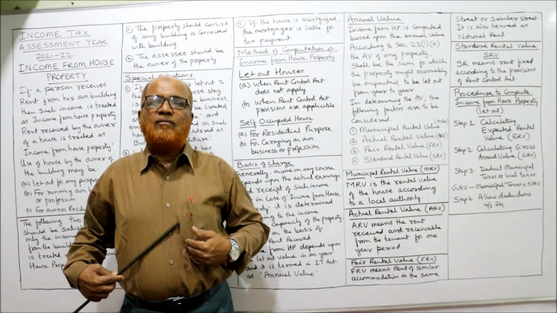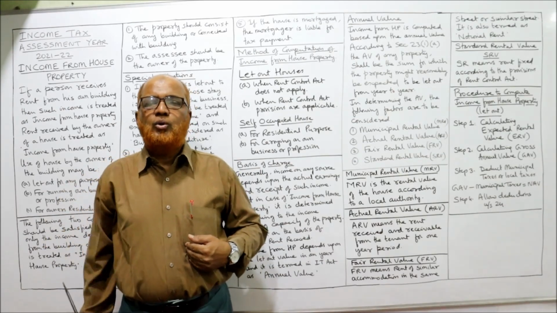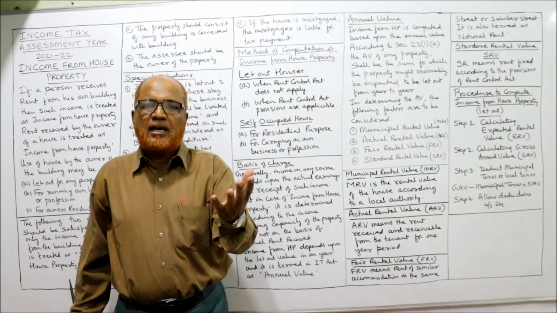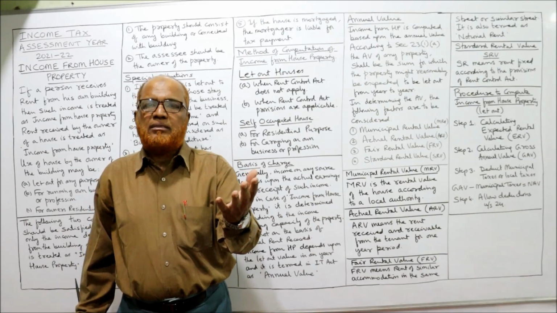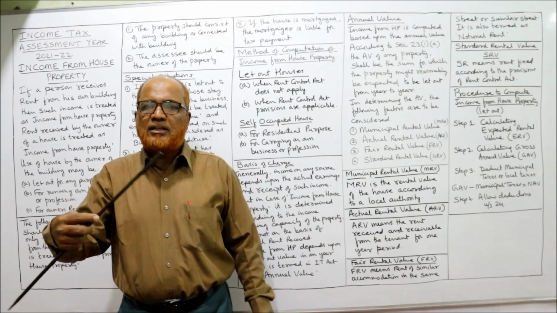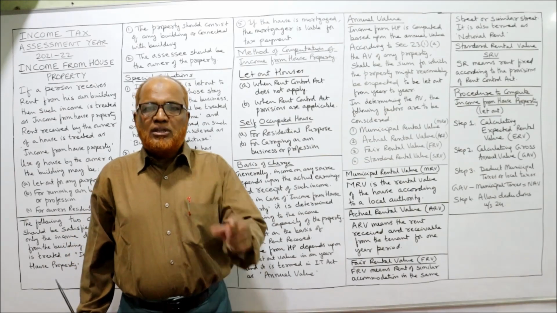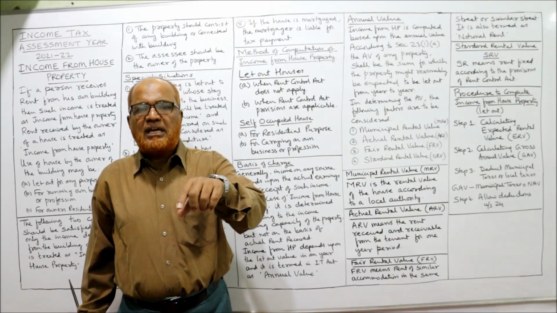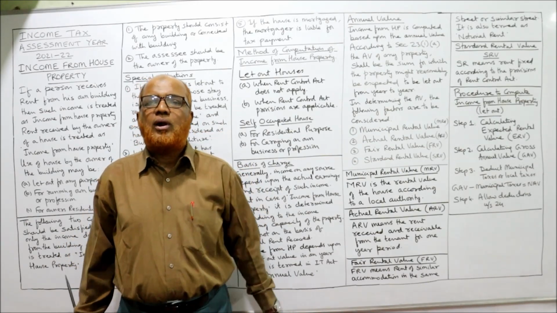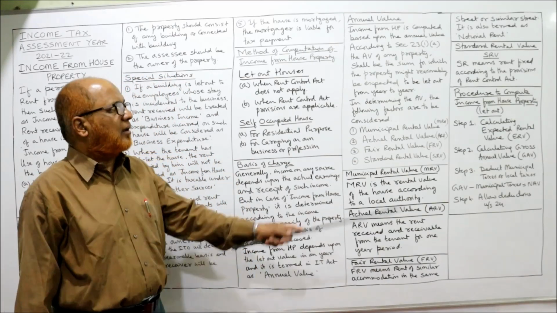Suppose I am the owner of the house, I have let out the property to you. As per the agreement, you have to pay 20,000 rupees per month. So every month you are paying 20,000 rupees to me. So this 20,000 rupees which is received or receivable is called actual rental value here.